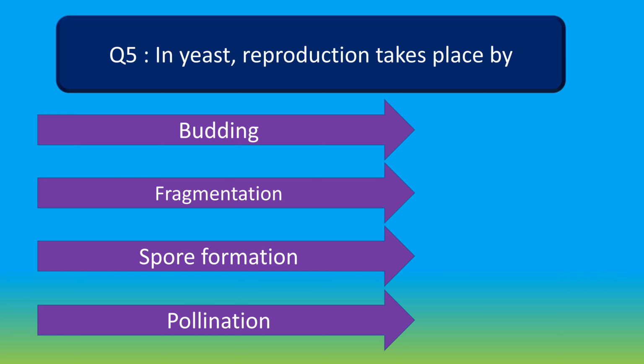In yeast, reproduction takes place by option A budding, option B fragmentation, option C spore formation and option D pollination. Your time starts now.